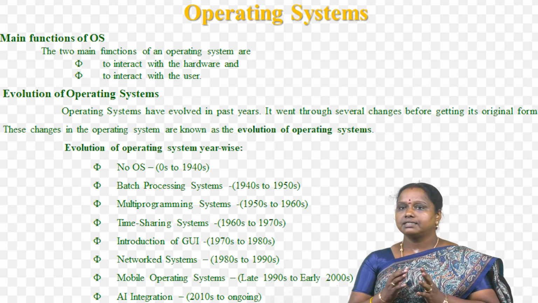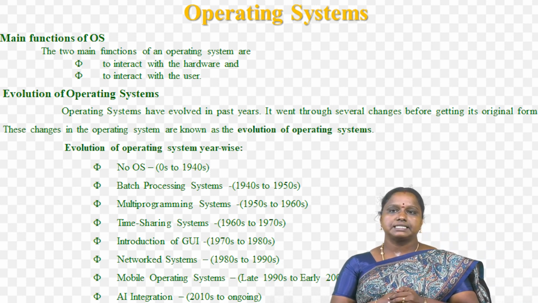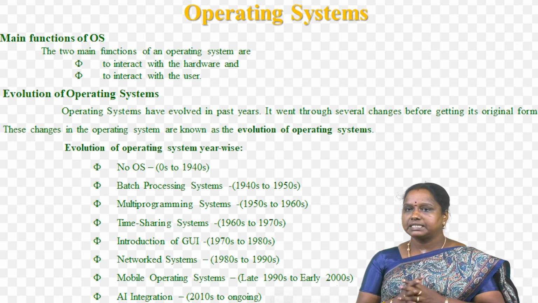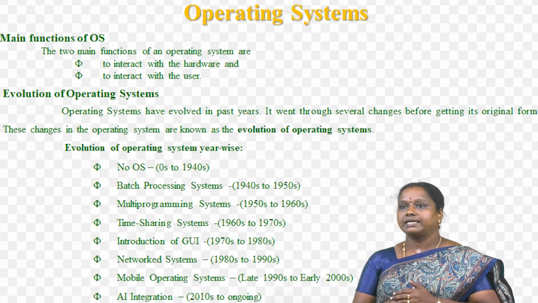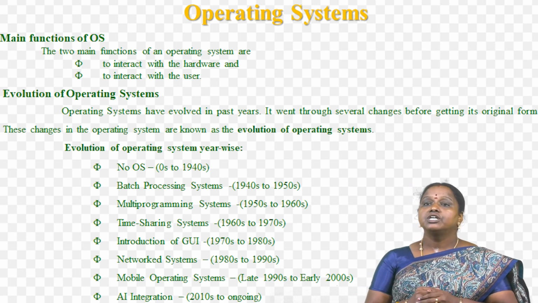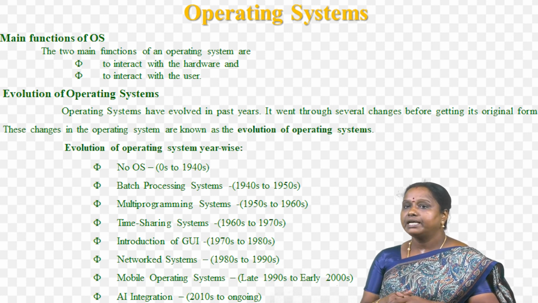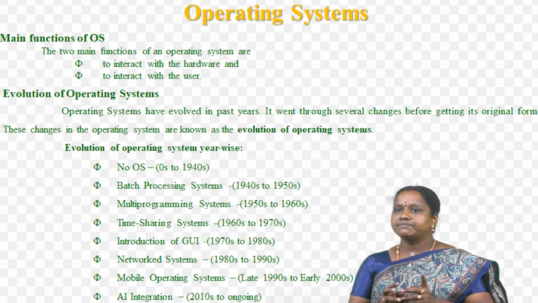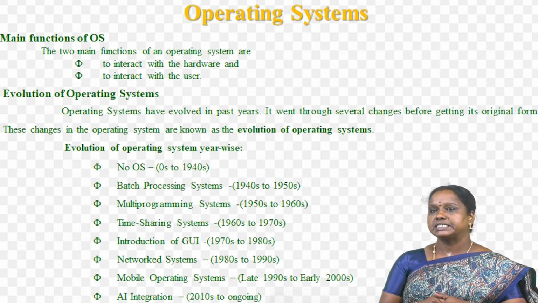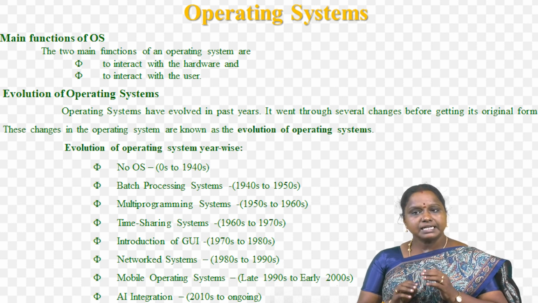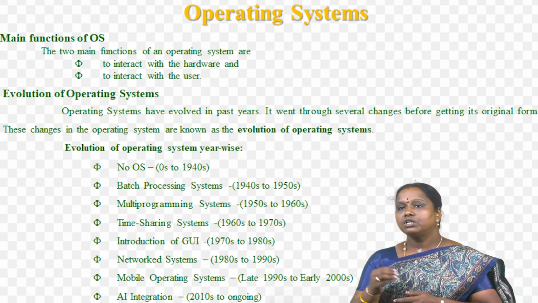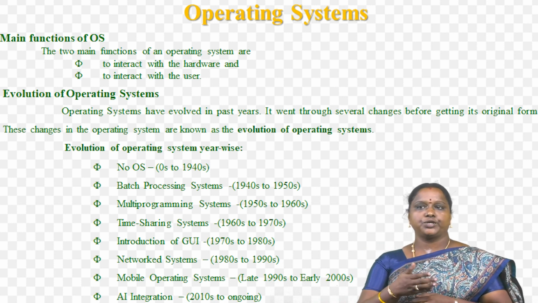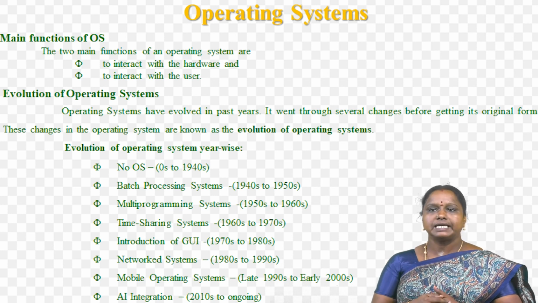And then the third period is 1950s to 1960s, the multi-programming systems period. Multi-programming was the first operating system where the actual revolution began. It provided users the facility to load multiple programs into the memory and provide a specific portion of memory to each program. When one program is waiting for any input-output operation, which takes much time, at that time the OS gives permission to the CPU to switch from the previous program to the other program which is first in the ready queue, for continuous execution of programs with the interrupt.